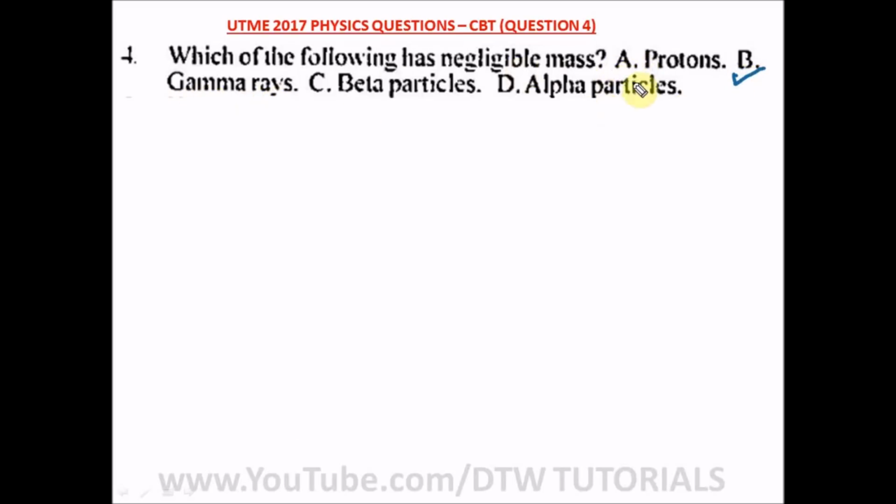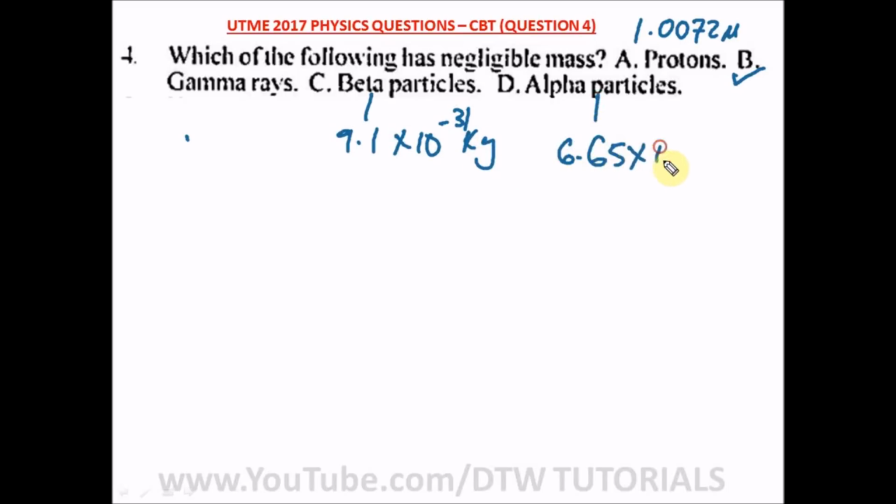Proton, don't be confused about this: proton has a mass, about 1.0072 mu. Beta has a mass of 9.1 times 10 raised to the power minus 31 kg, and alpha also has a mass of 6.65 times 10 raised to the power minus 27 kg. So our right option here is option B, gamma rays, which have a negligible mass.